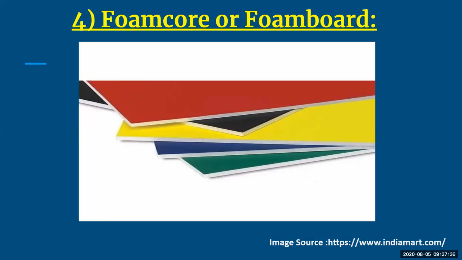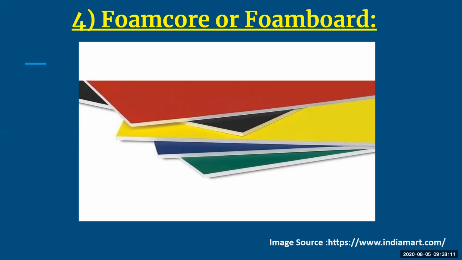Next is your foam core or foam board. When I talk about foam core or foam board, this is like two-layer sheets. It is just like your cardboard. The foam board has some kind of foam inside your sheets. That is why it is called foam. It can also be easily cut with a knife. There is not much difference between your foam board and cardboard, because they both are used for making structures, whenever you want strong structural integrity.